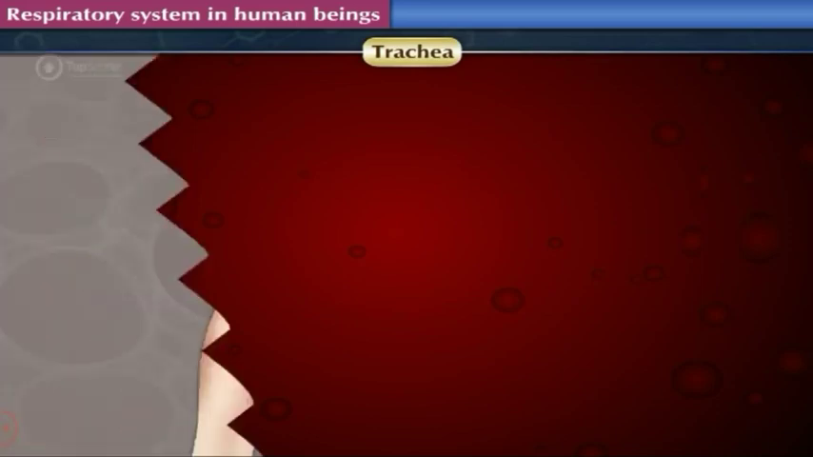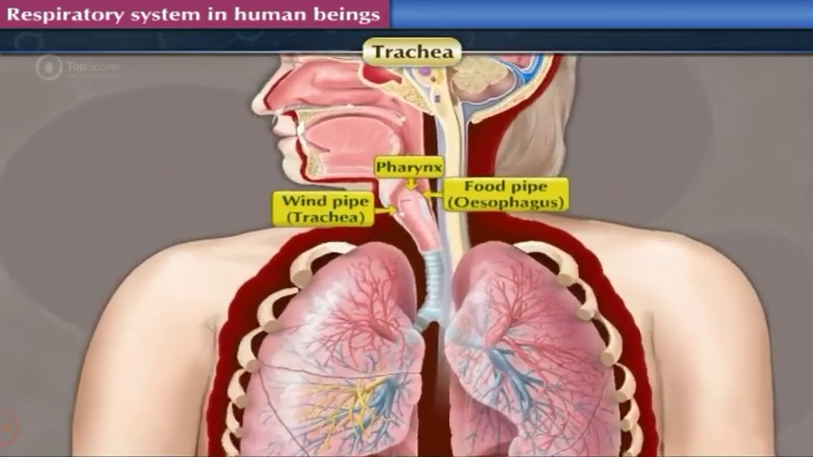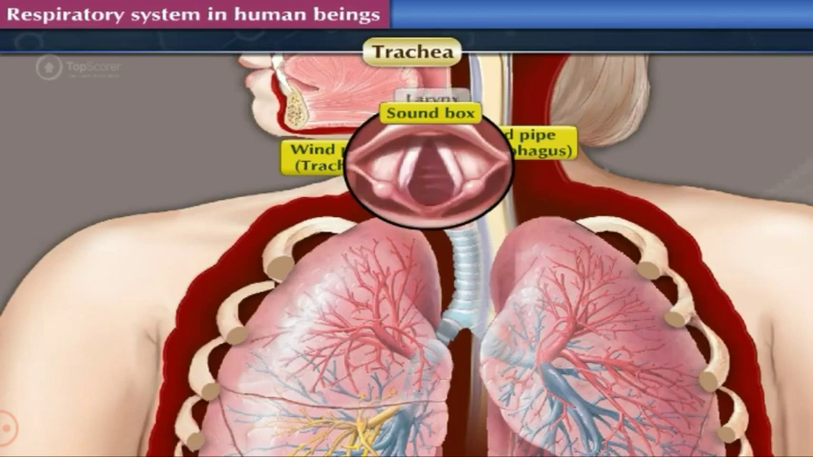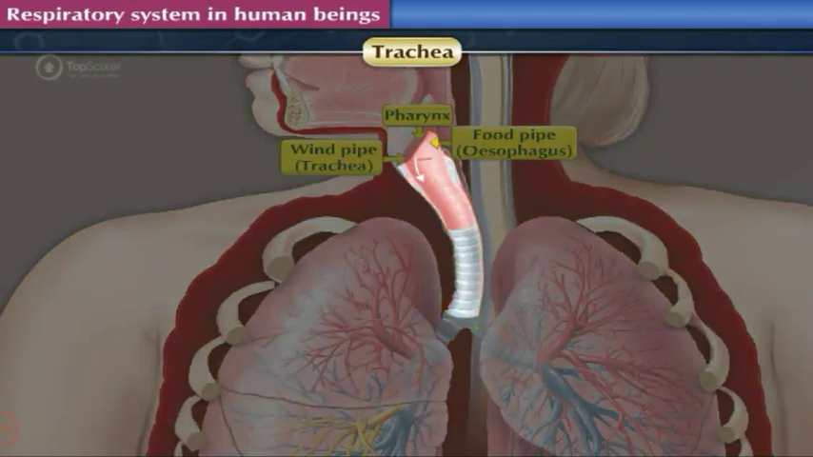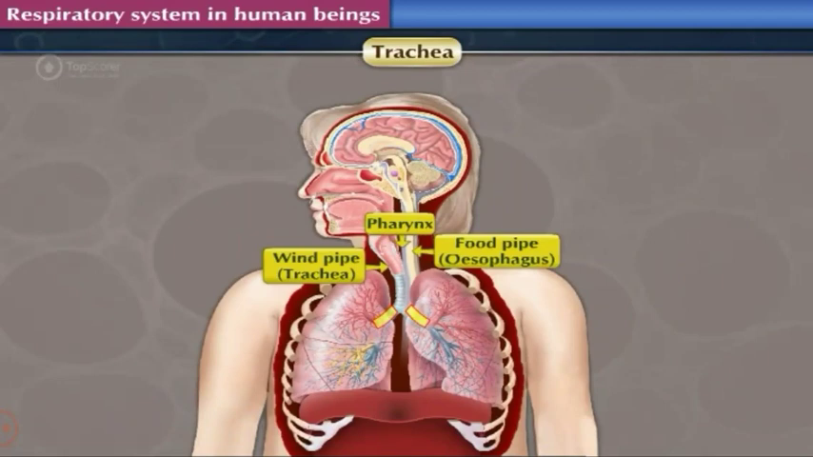Trachea. Trachea, simply called windpipe, is swollen at the beginning at its anterior region due to the presence of the sound box, that is larynx, and goes down through the neck region into the chest. It bifurcates in the thorax. One branch enters the right lung and the other into the left lung.